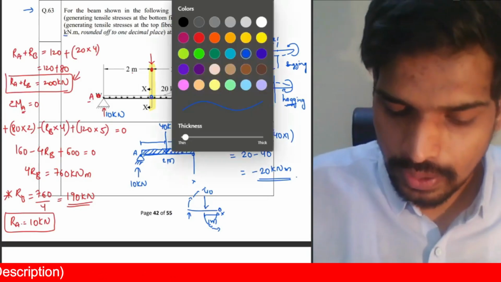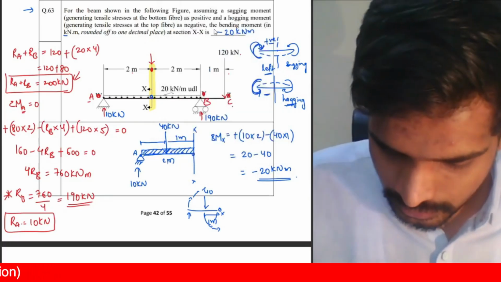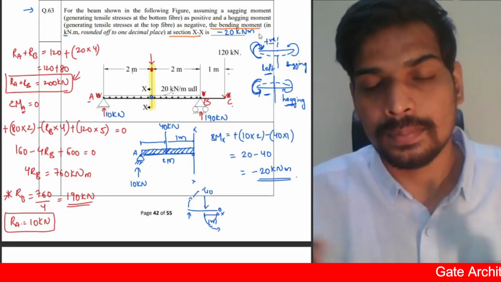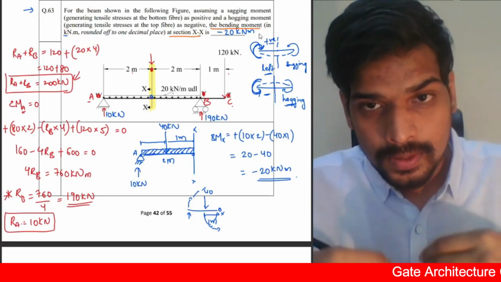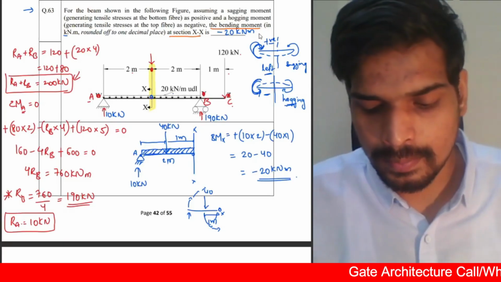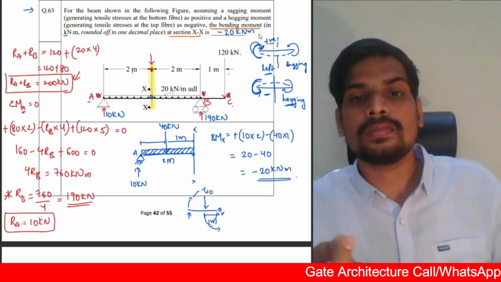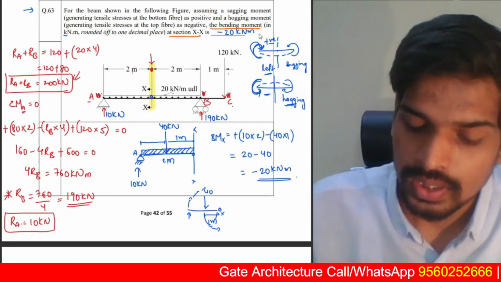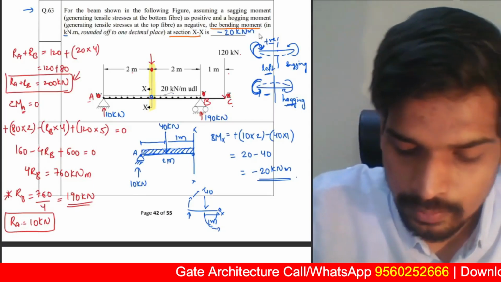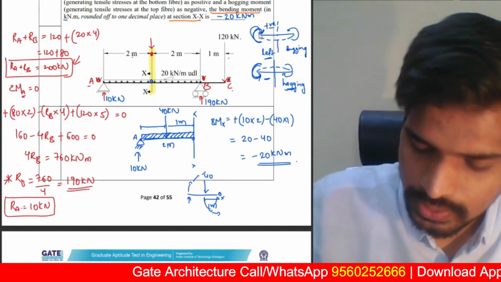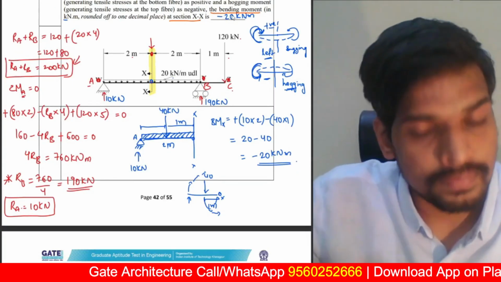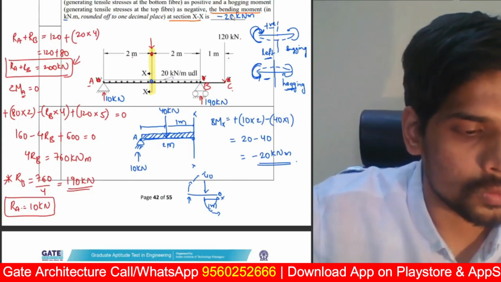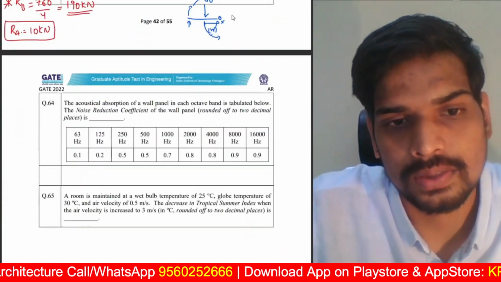You have to read the given statement very carefully. The bending moment at section X is minus 20. If they give you in the question, the negative bending moment at section X will be dash, then you'll give your answer as 20. Here they just said the bending moment, so minus 20 is the answer for this question. There will be a provision in the NAT type question to type in minus also. So your answer is minus 20 for this question.